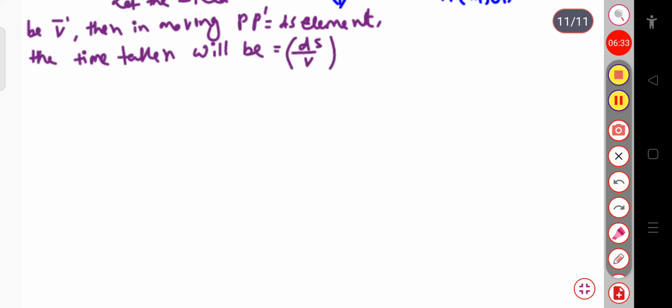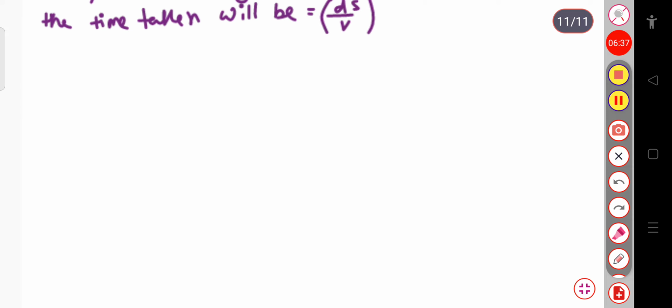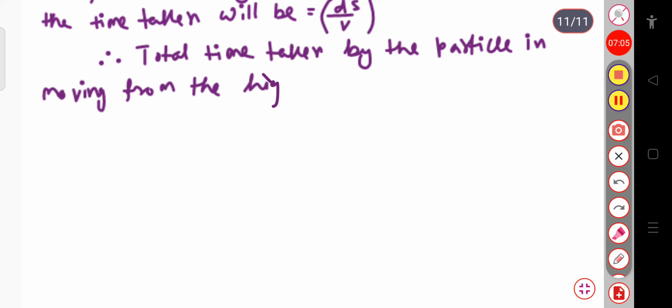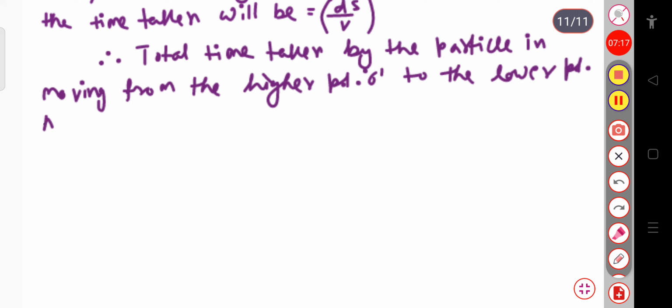Therefore the total time taken by the particle in moving from the higher point O to the lower point A is t equal to the integration over O to A of ds by v.